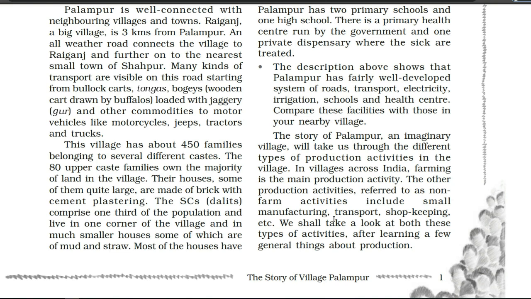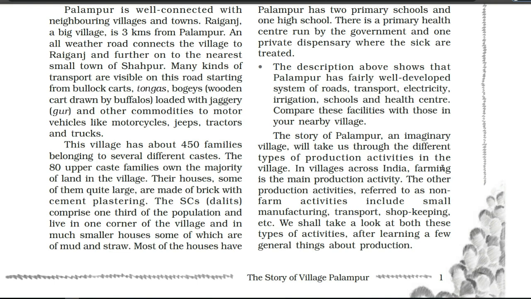That's why we have started with the first chapter, because in the second, third or fourth chapter, of course, some content we are going to get from this first chapter. So more focus and attention is required here. In this para it is also mentioned, not only in the village Palampur but throughout the whole country, farming is the main production activity, and we have other activities which count as non-farm activities, like small scale manufacturing, transport, shopkeeping. Again I want to tell you, because the question is coming here: explain what you mean by farming activity and non-farm activities, or differentiate between farming and non-farm activities. It is very easy.